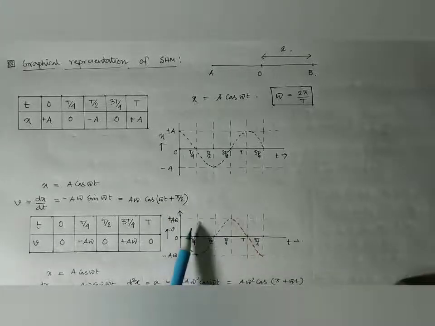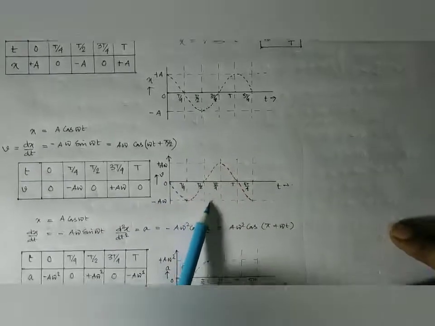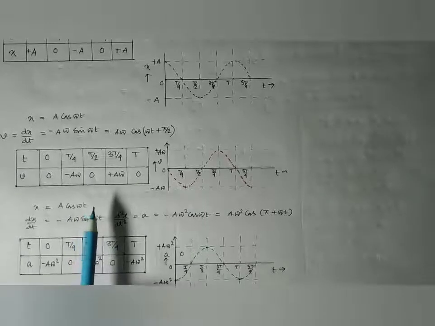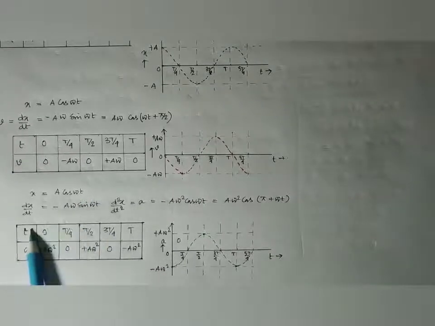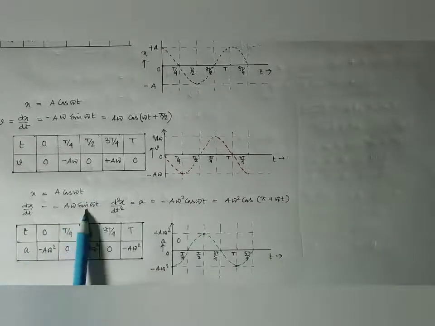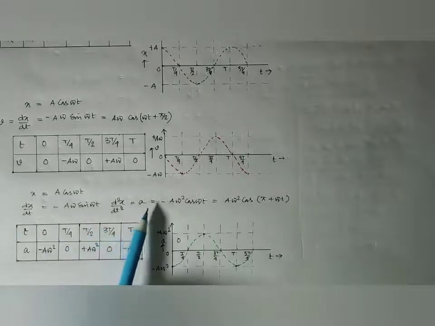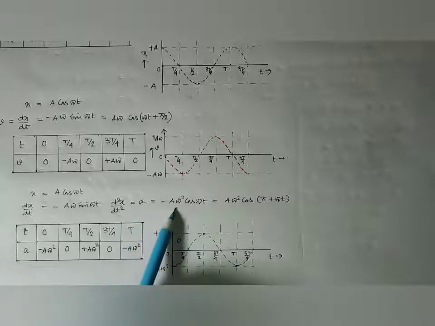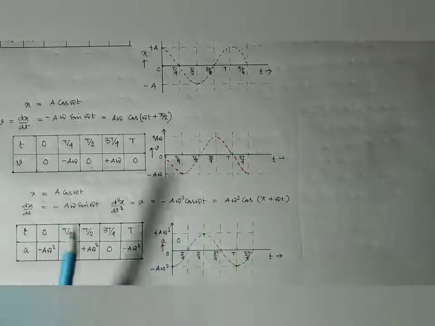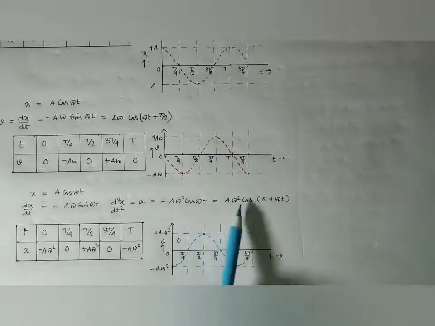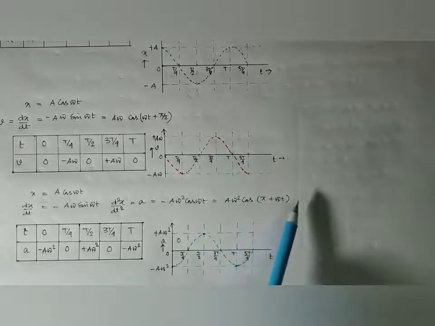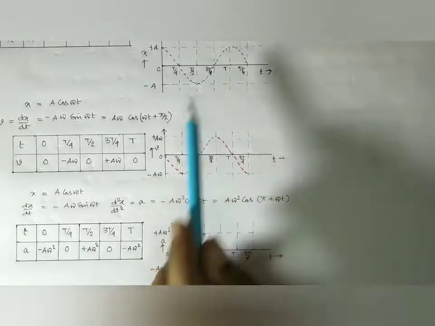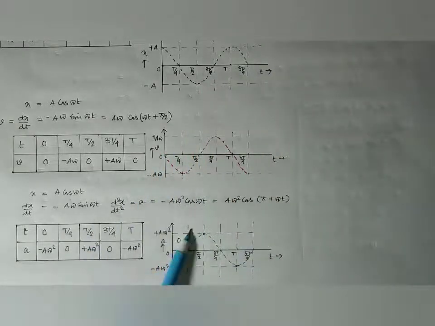And now similarly, if we plot the acceleration, we know x is a cos omega t, so dx/dt is minus a omega sine omega t, and d2x/dt2 is the acceleration, represented by small a. It is minus a omega square cos omega t. So if we rewrite it, it is a omega square cos of pi plus omega t. So look here, there is a pi phase difference between the acceleration and the displacement expressions.